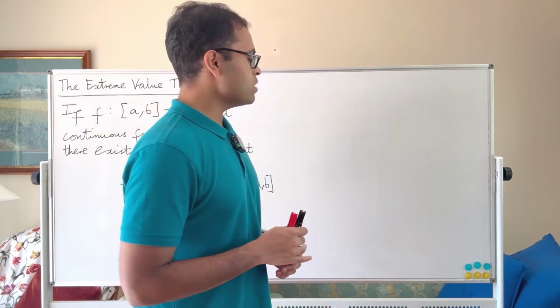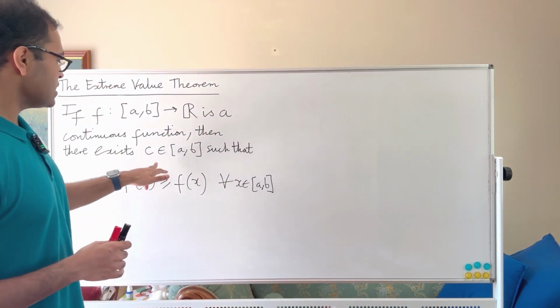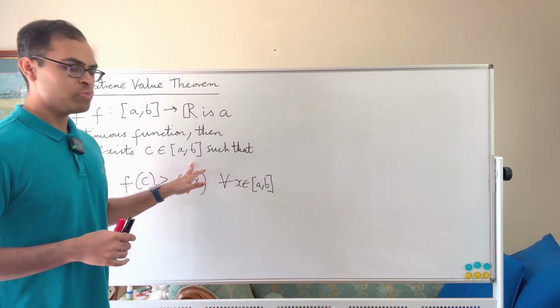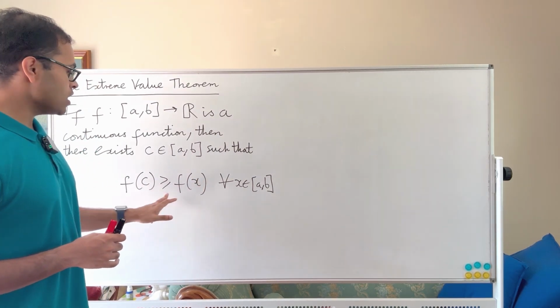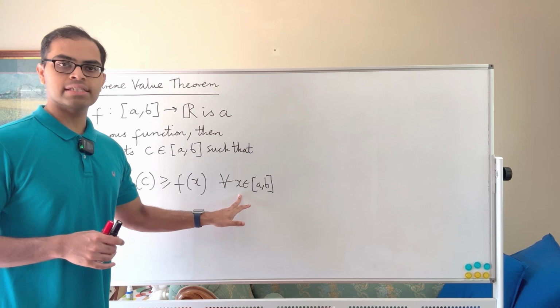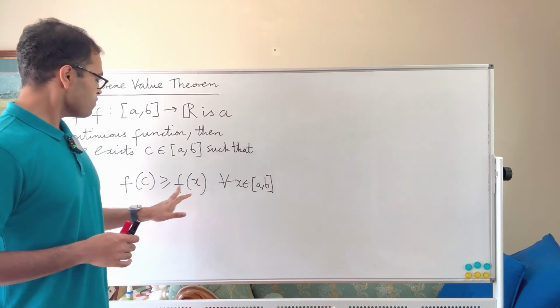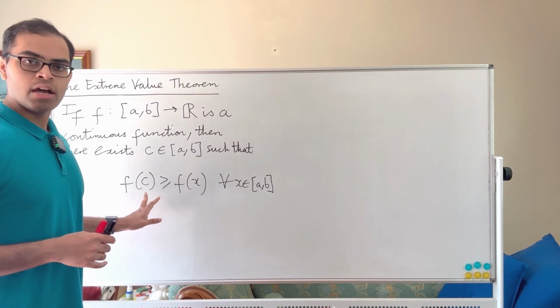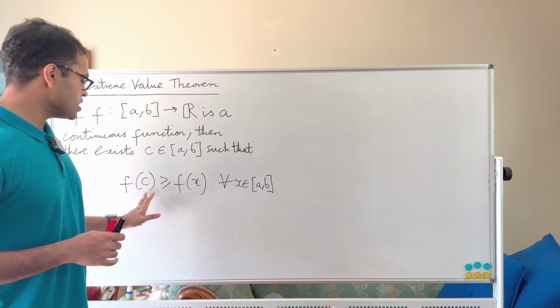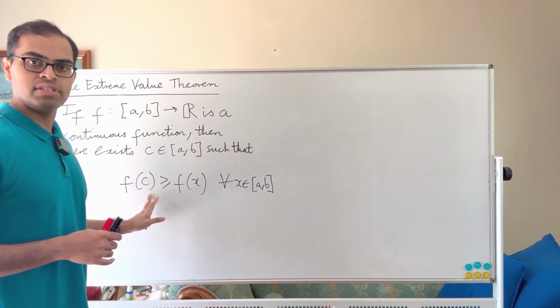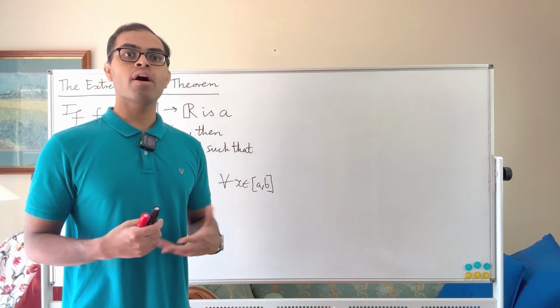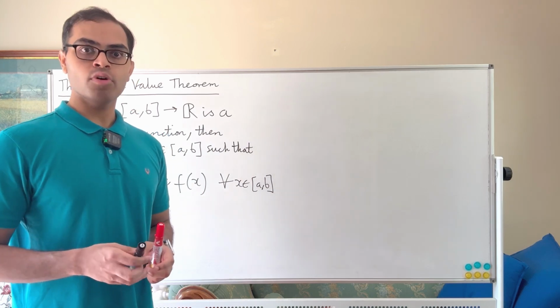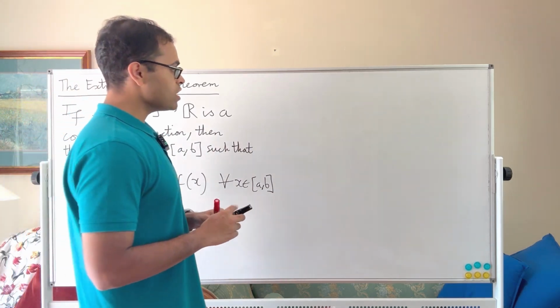So what we want to show is that there is a c inside the interval [a, b] such that f(c) is greater than or equal to f(x) for all x inside the interval [a, b]. So f(c) is a maximum value. Now we need to understand how we are going to justify the existence of f(c). There are two possibilities for what f could do, and we have to think about both of them in our proof, and we have to address them.